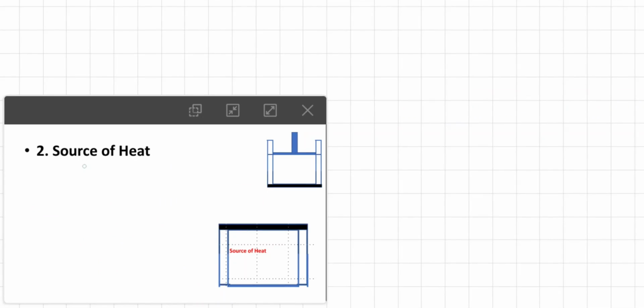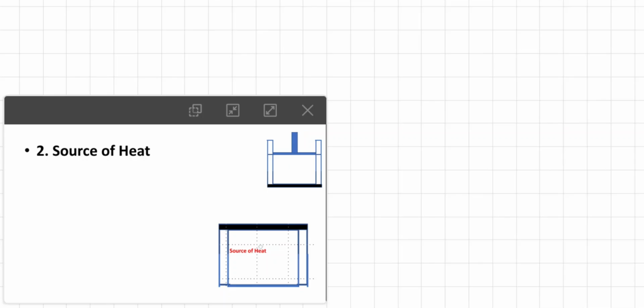Now let's talk about the second part of the engine, which is the source of heat. Here we saw the cylinder in which the working substance is placed.